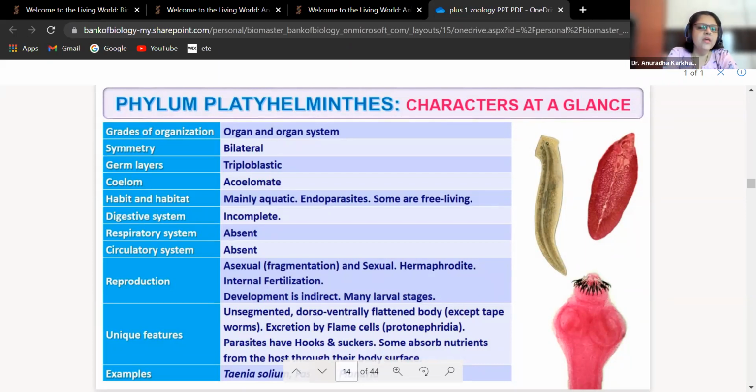Unique features: unsegmented dorsoventrally flattened body except tapeworm, which has got segments, you saw the segments on it. Excretion is by flame cells, that is going to be protonephridia. Parasites have hooks and suckers. Some absorb nutrients from the host through their body surface. Example: Taenia solium, Fasciola, and planaria.